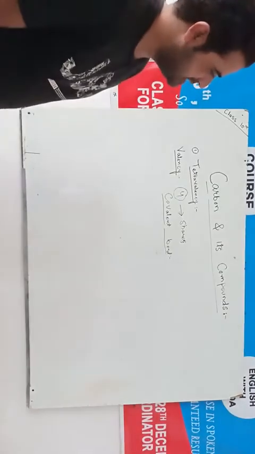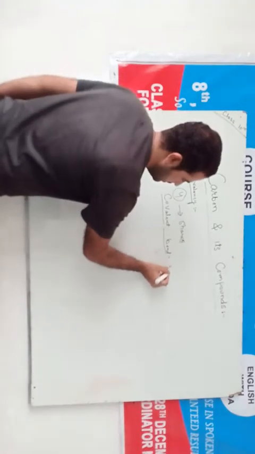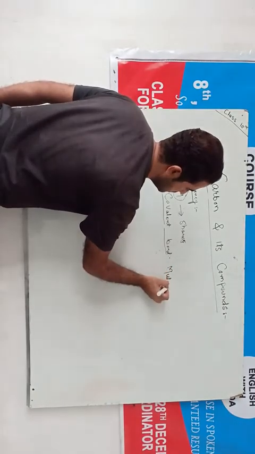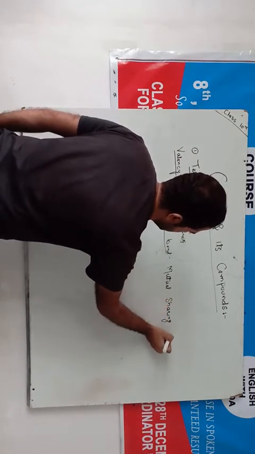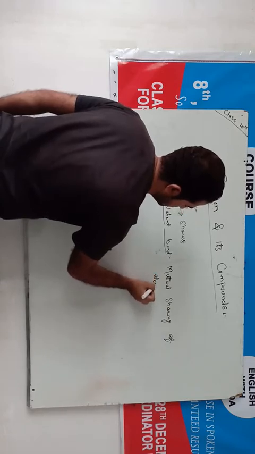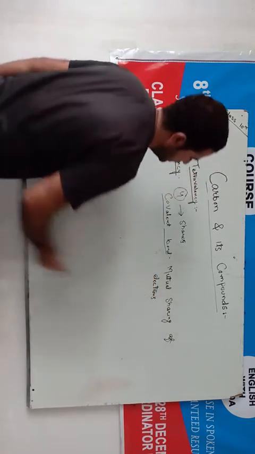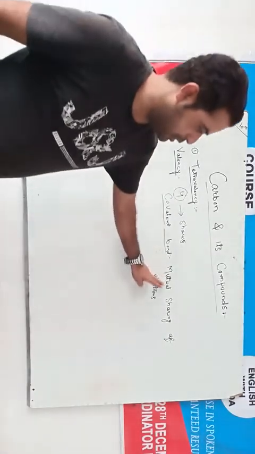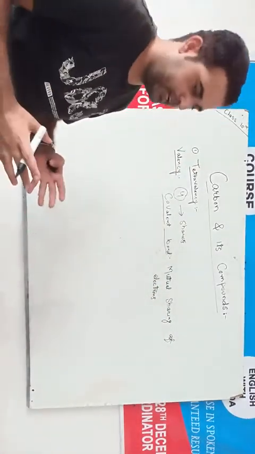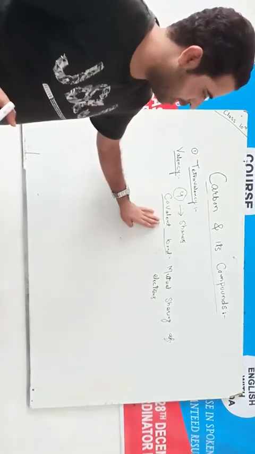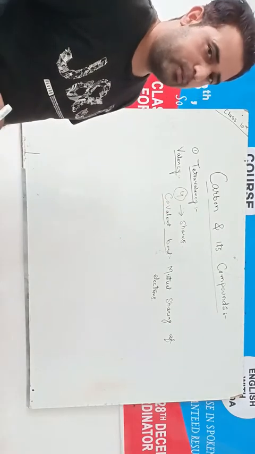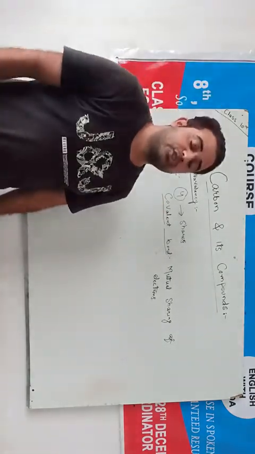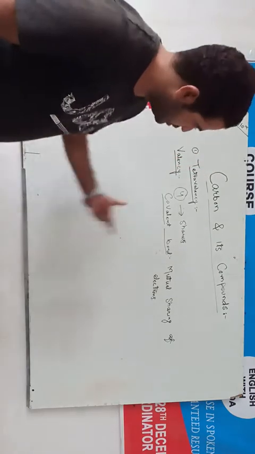Covalent bond is basically the type of chemical bond which is formed by mutual sharing of electrons. The bond which is formed by mutual sharing of electrons between two atoms or two elements is called a covalent bond. And carbon forms covalent bonds. And covalent bonds are very strong bonds.